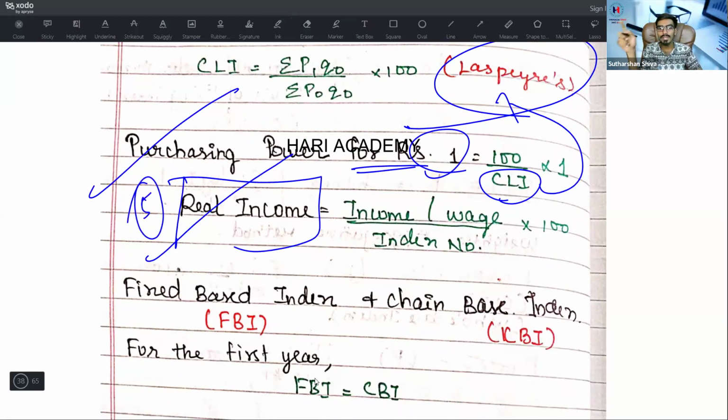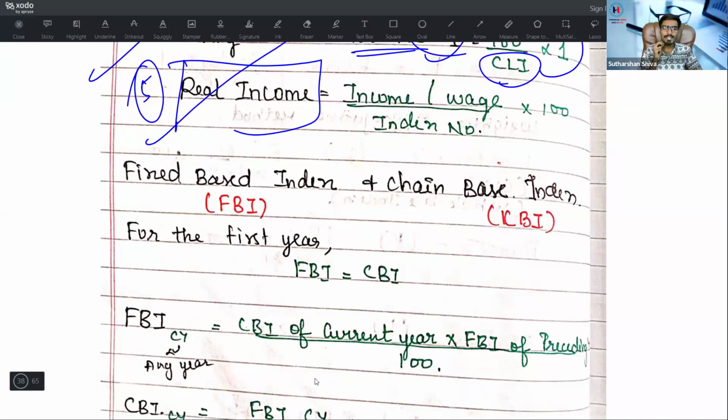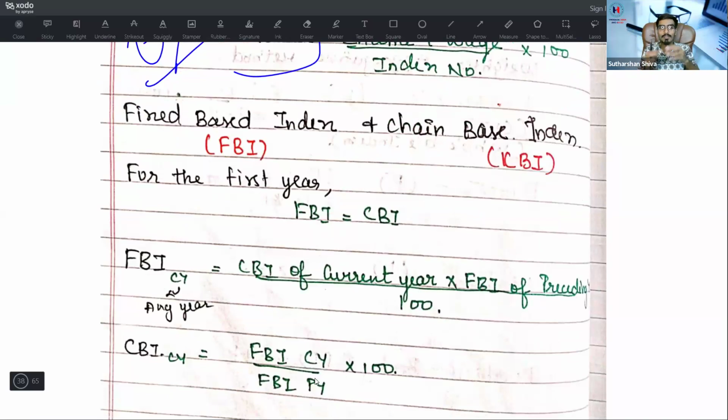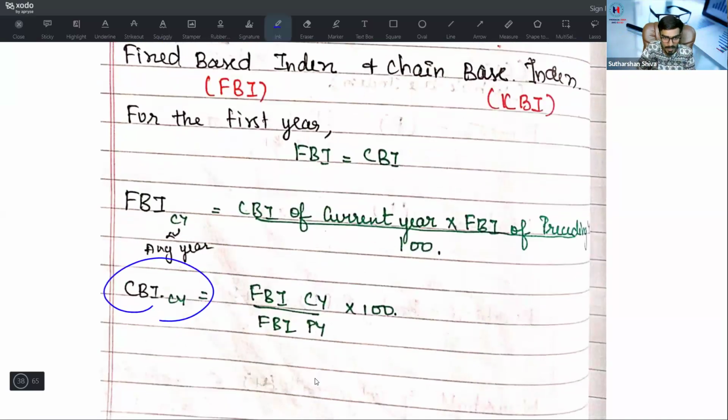Real income is equal to income or wage divided by index number into 100. That's the formula. Then here we will find out the fixed base index number or chain base index number. What is a fixed base or chain base index number? For the first year, it remains the same. For the second year onwards, it will change. Chain base index of the current year is the link index of the current year into the chain base index of the preceding year, divided by 100. Or whenever you come across the chain base index of the current year, what you need to do is FB of the current year divided by FB of the previous year into 100. Use this to find it out, and then you will approach it and get the answer.